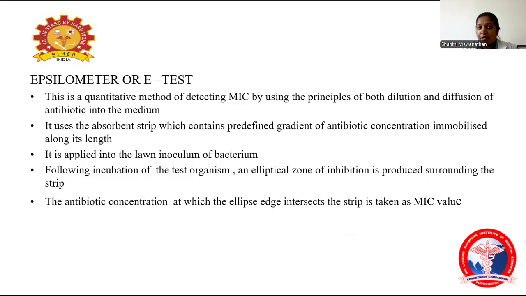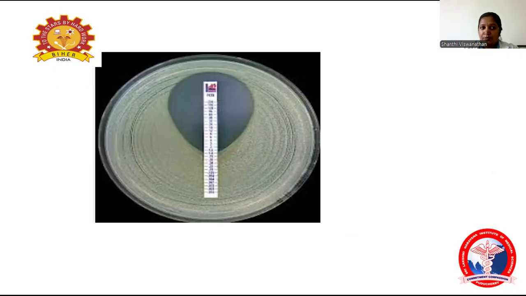It is incubated at 37 degrees centigrade for 24 to 48 hours. The next day, an elliptical zone is produced surrounding the antibiotic strip. The antibiotic concentration at which the ellipse edge intersects the strip is taken as the MIC value.